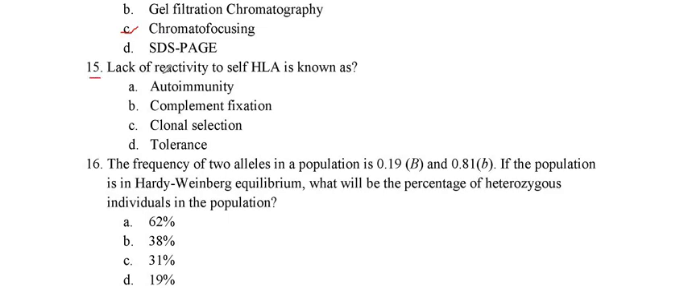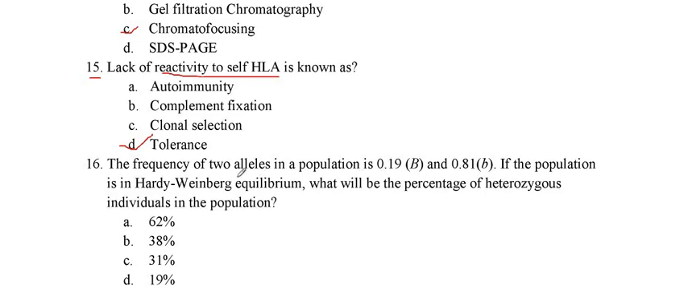Lack of reactivity to self HLA is known as, because you know the HLA is made from the MHC part, so it lacks reactivity to self, so it is known as tolerance. So the 15th option, D, is the right one. Now we see the next question.